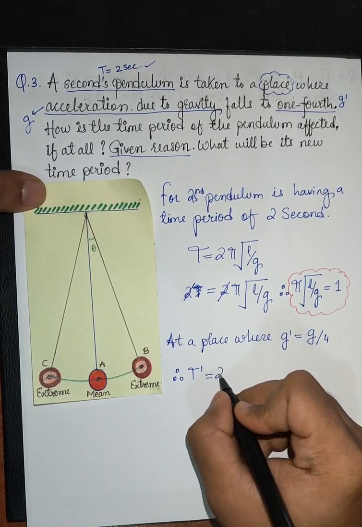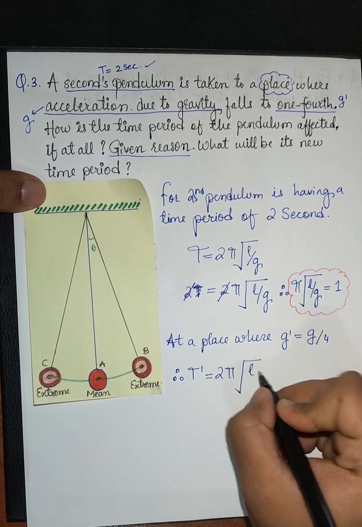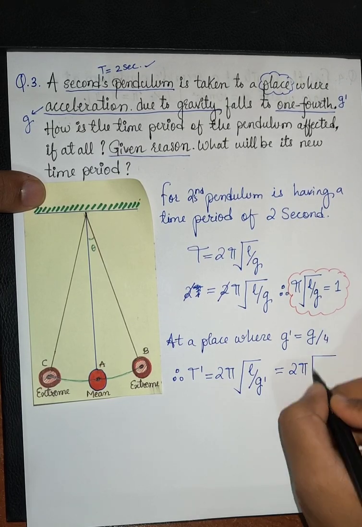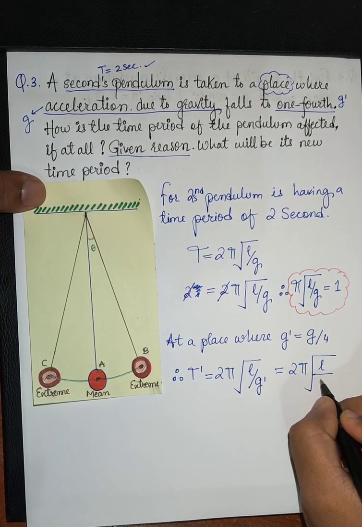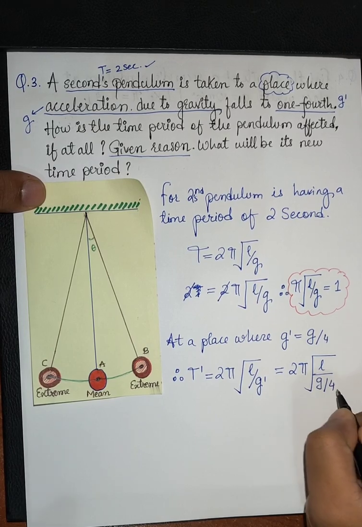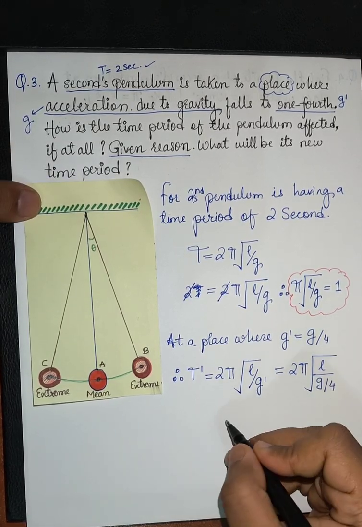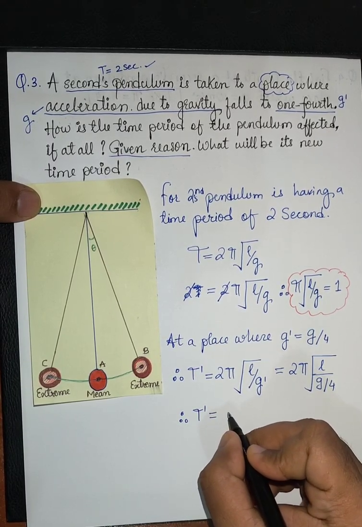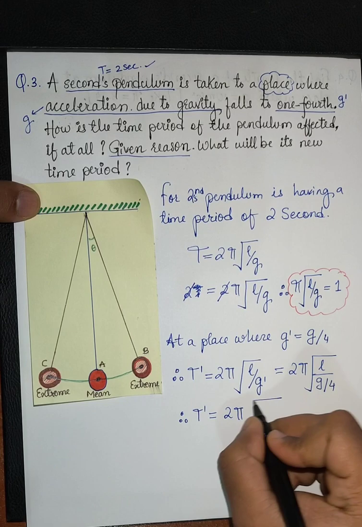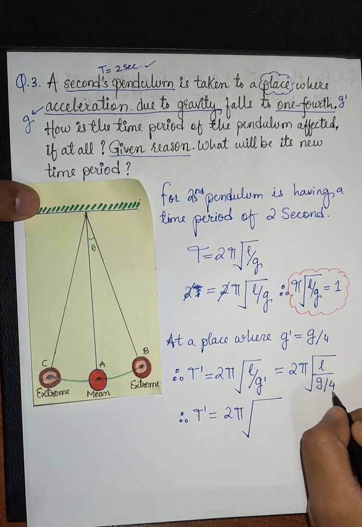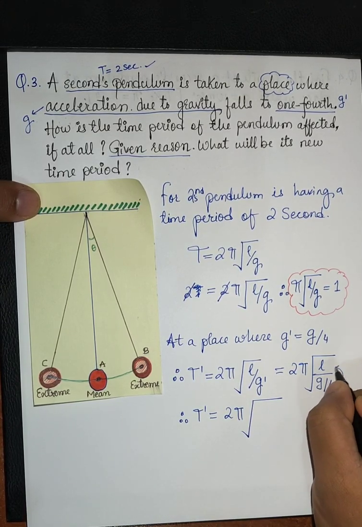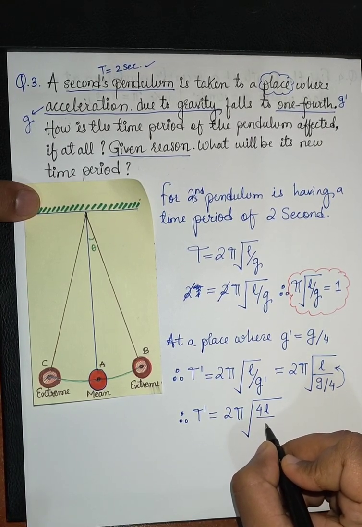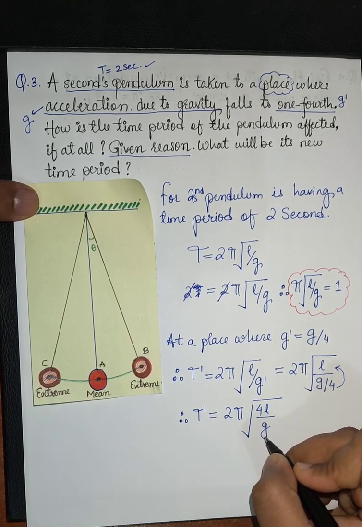So I'm repeating again, the new time period will have the same formula, but a different gravity, which is equal to 2 pi under root of L divided by original gravity divided by 4. Okay, therefore time period is equal to 2 pi under root of, as this 4 is the denominator of the denominator, it will go to the numerator, so we will get 4L divided by G.